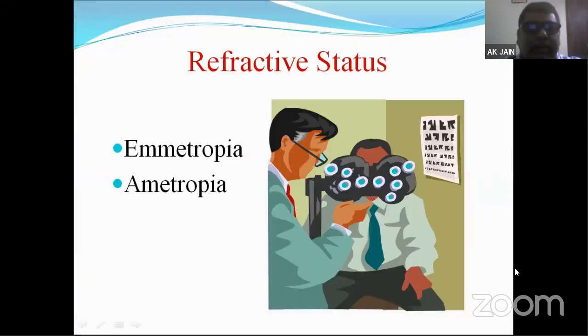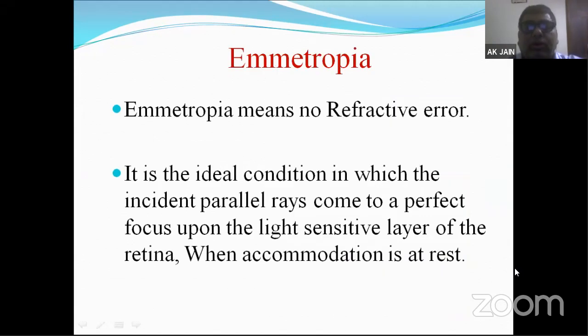What are the refractive statuses of the human eye? It could be emmetropic status or it could be ametropic status. So what is emmetropia? Emmetropia means no refractive error. It is the ideal condition in which all the incident parallel rays come to a perfect focus upon the light sensitive layer of the retina when accommodation is at rest. It means when all the rays come and focus on a single point, they form a clear and sharp image. So E is for elephant, E means no error.